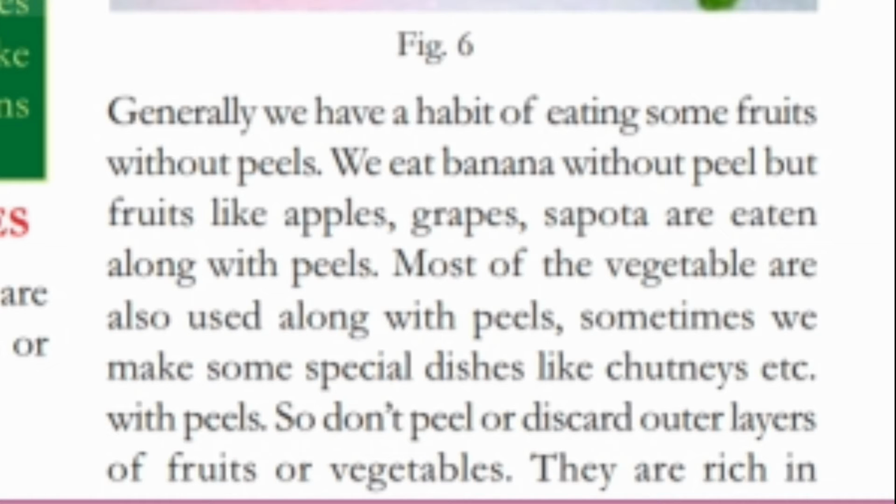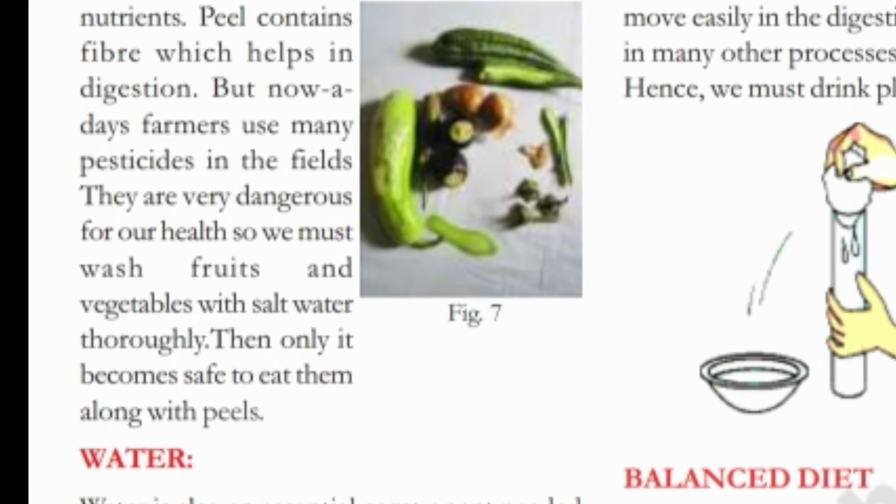Generally, we have a habit of eating some fruits without peels. We eat banana without peel, but fruits like apples, grapes, sapota are eaten along with peels. Most of the vegetables are also used along with peels. Sometimes we make some special dishes like chutneys, etc. with peels. So, don't peel or discard outer layers of fruits or vegetables. They are rich in nutrients. Peel contains fiber which helps in digestion.